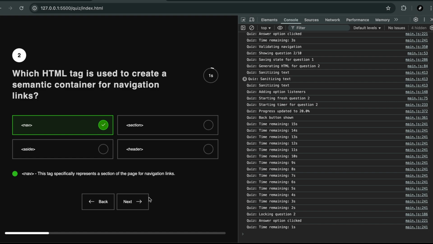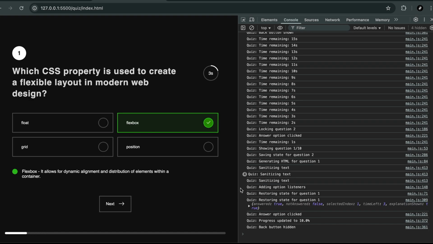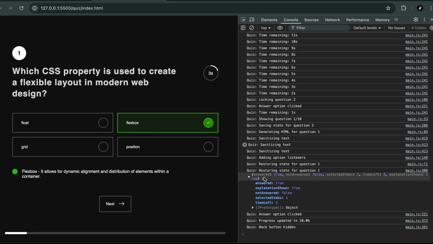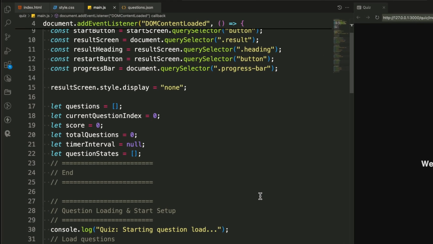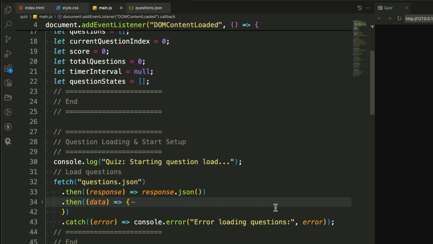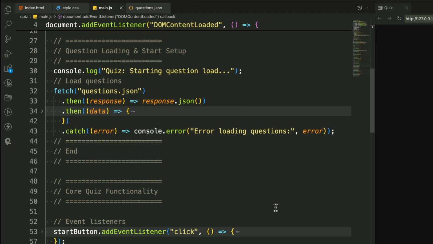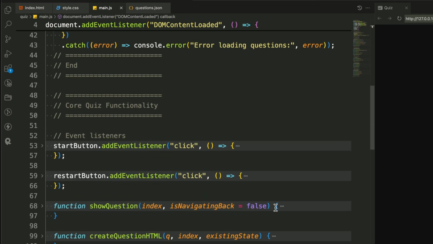This quiz application will allow users to answer questions within a given time limit. If they answer correctly, they get points. This application has features like dynamic question loading, timer functionality, answer selection handling, back button functionality, live score tracking, final result calculation, smooth UI updates, fully responsive design.